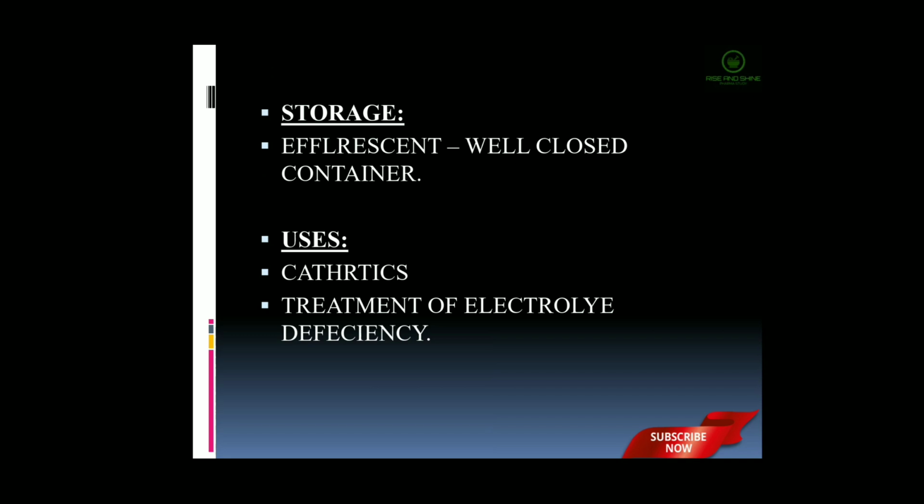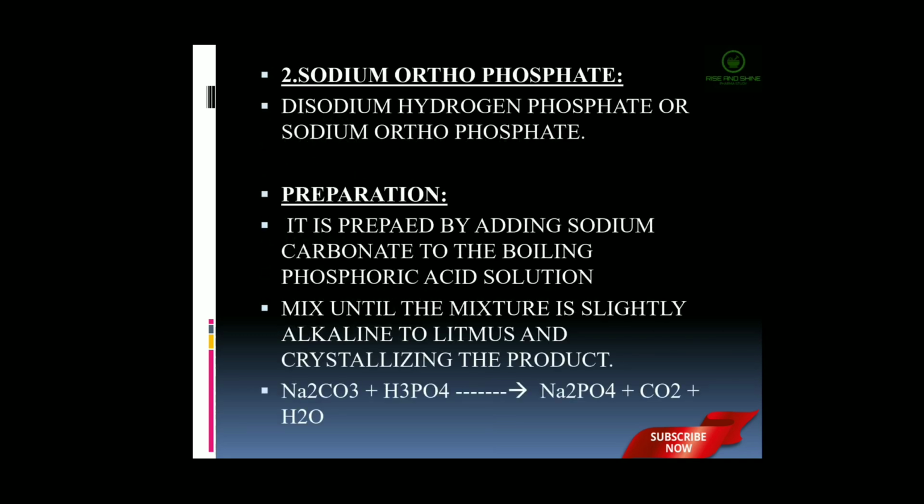The next official compound is sodium orthophosphate, which is also known as disodium hydrogen phosphate. The preparation: it is prepared by adding sodium carbonate to a boiling phosphoric acid solution. Mix them until the mixture is slightly alkaline to litmus. When it is mixed and cooled, it will produce a crystalline product.